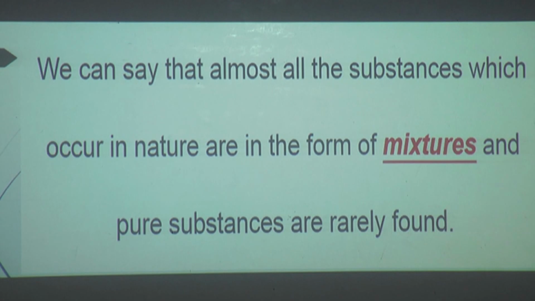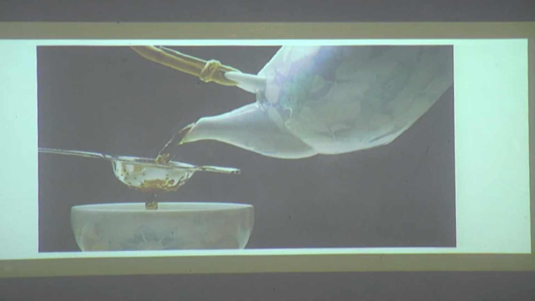There are many instances when we notice a substance being separated from a mixture of materials. When there is a mixture of materials, we separate the different substances for our use. For example, the tea leaves are separated from the liquid with a strainer while preparing tea.